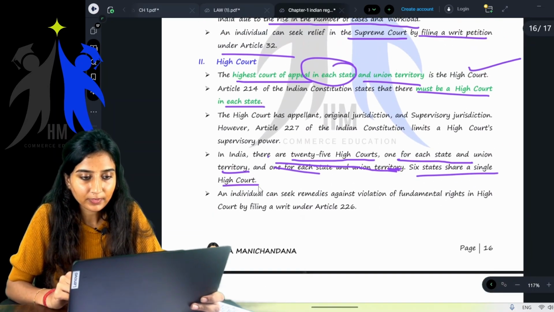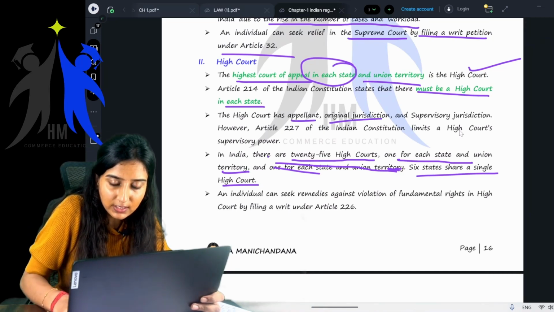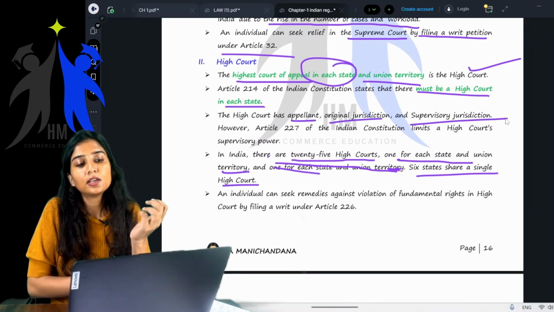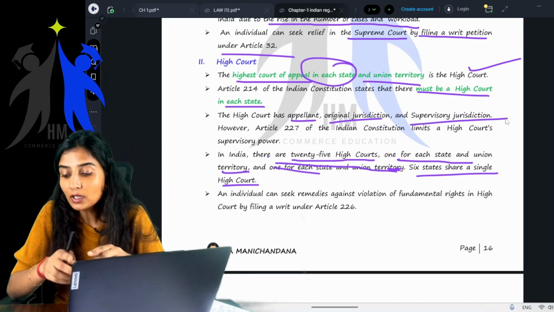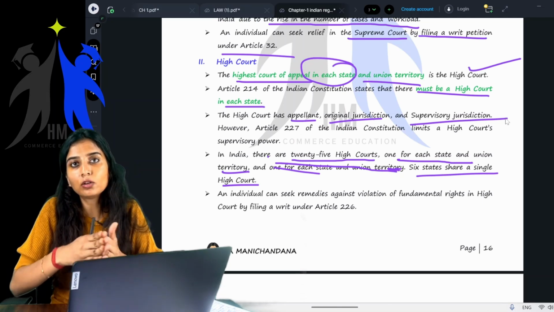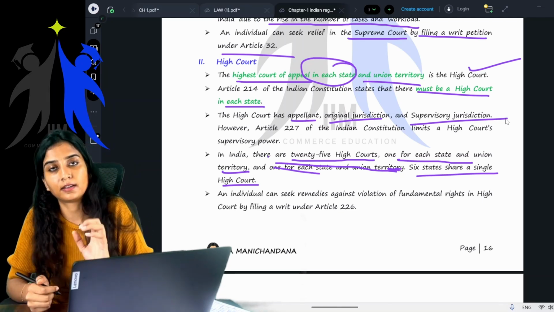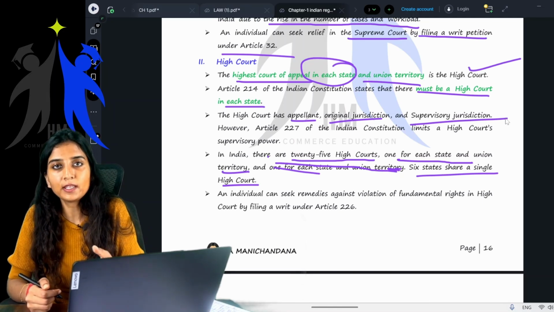Getting it? Okay. Next, the High Court has original jurisdiction, appellate jurisdiction, and supervisory jurisdiction. Supervisory jurisdiction is to oversee all of the other courts in its territory. Supervise means to oversee.